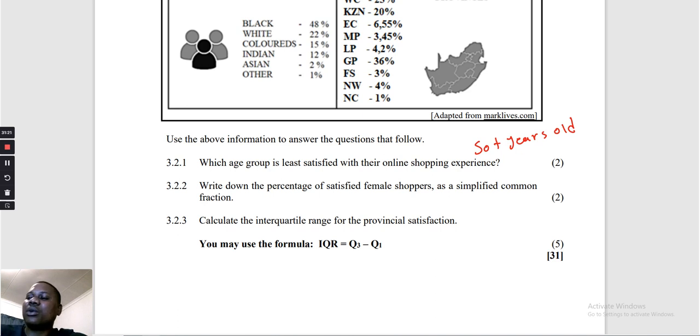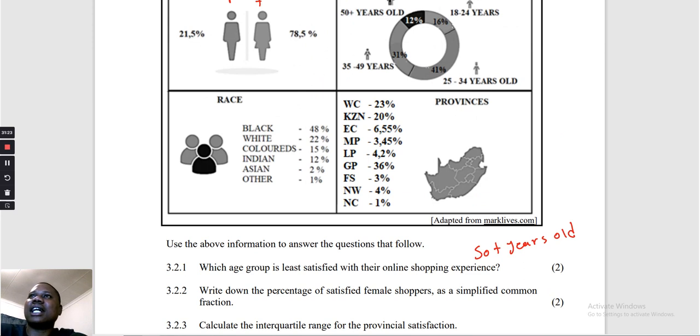So what are we going to do? You just go to your calculator, guys. Simple. 78,5, we know that is over 100, but they don't want it in this fraction. So you're just going to go to your calculator, and it is going to simplify this for you. The simplest fraction there is 157 divided by 200.